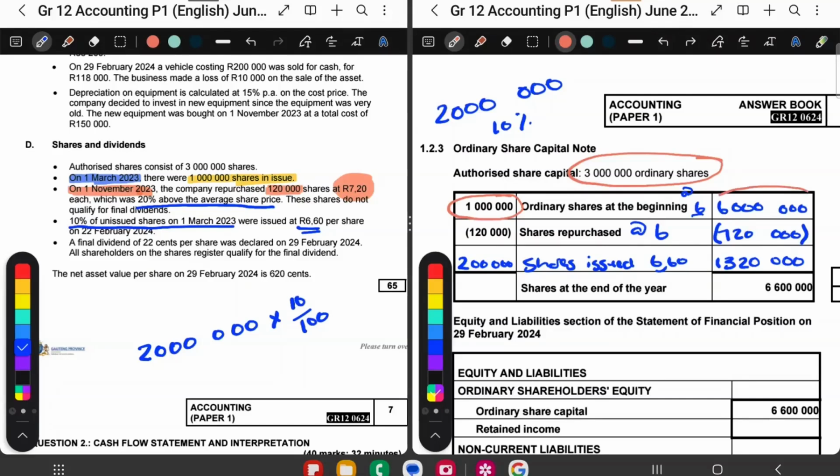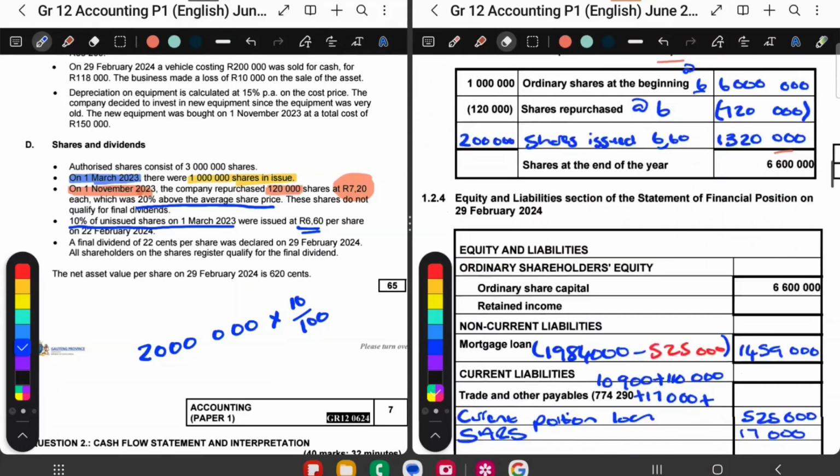Another way to work out the 6 million over here, let's say that 6 million you couldn't figure it out. What you can also do is you say this minus this plus this. Can you see I do the opposite when I start from the bottom? So when you start from the bottom, you say this. This is a positive, so then you say minus. This is in brackets, so then you say plus. And that will also give you the 6 million over there. So that's note number 7.